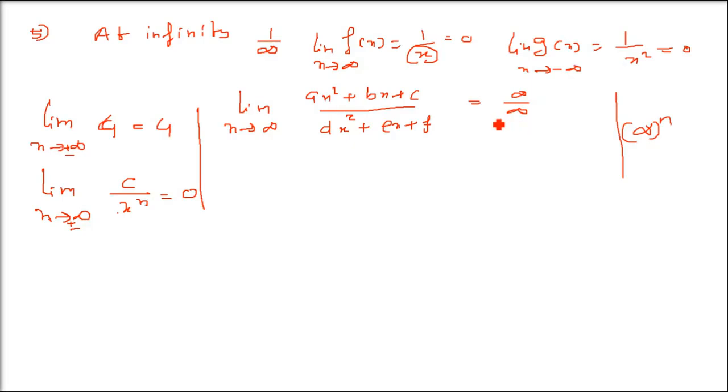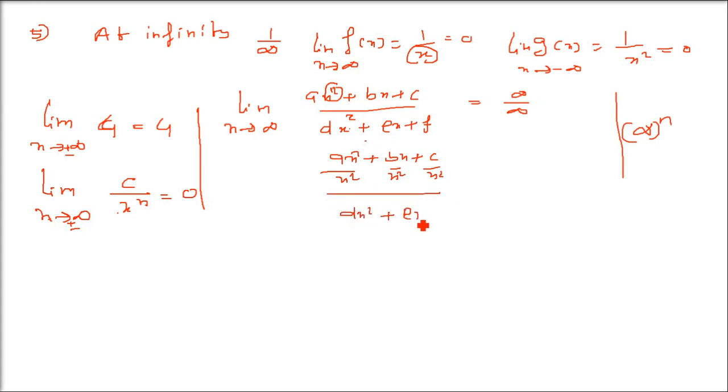So the first step is you have to take the highest power of x in numerator and denominator both, then divide each term in numerator and denominator by this term x to the power k, whichever it is. So we have ax square plus bx plus c. We are dividing by x square, which is the highest power here, numerator and denominator.